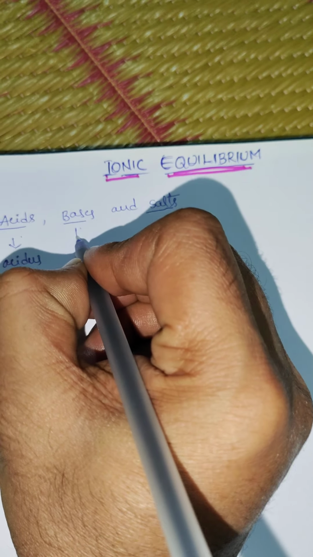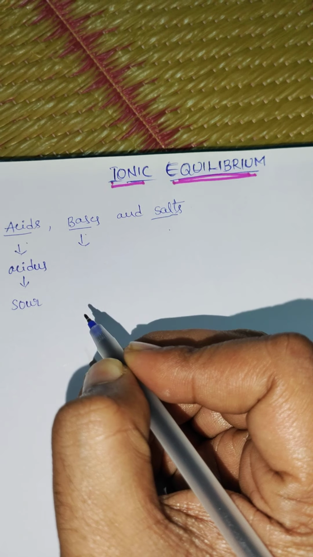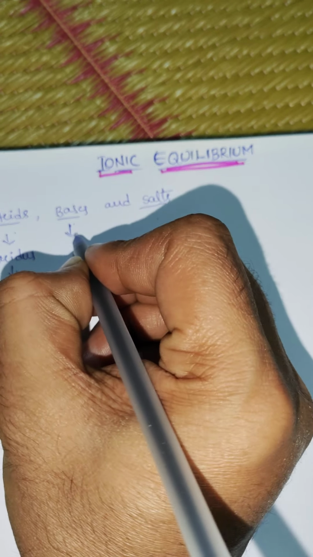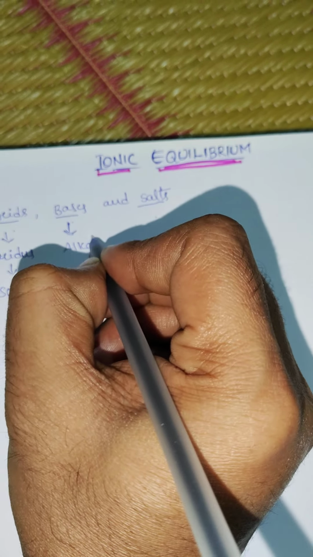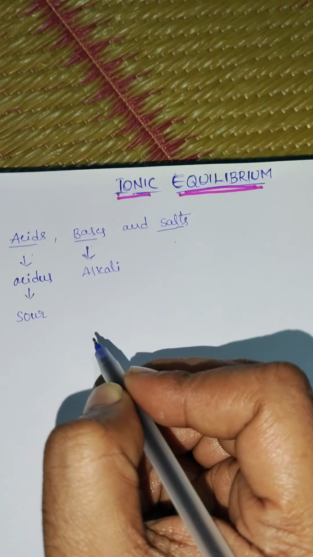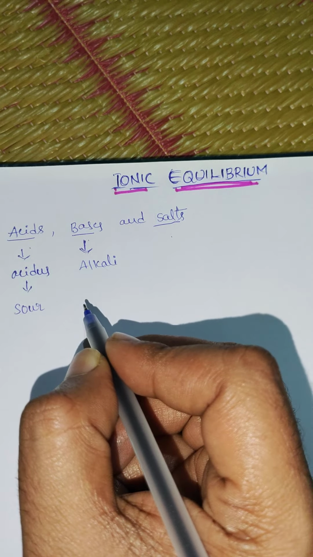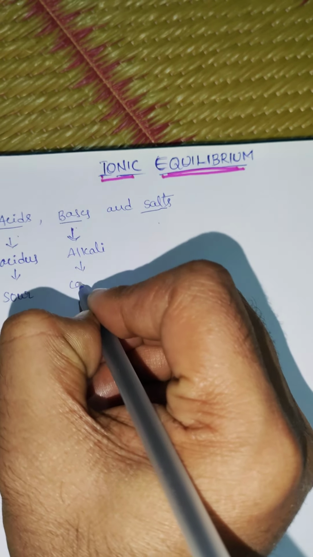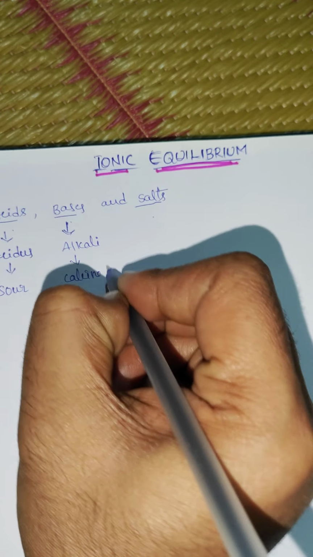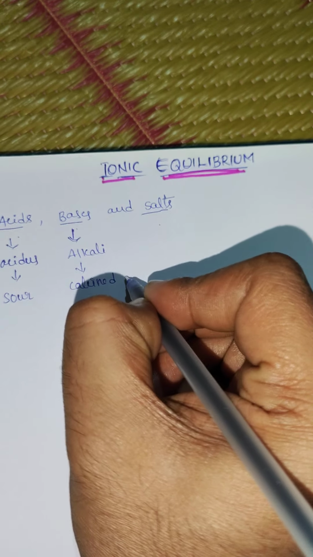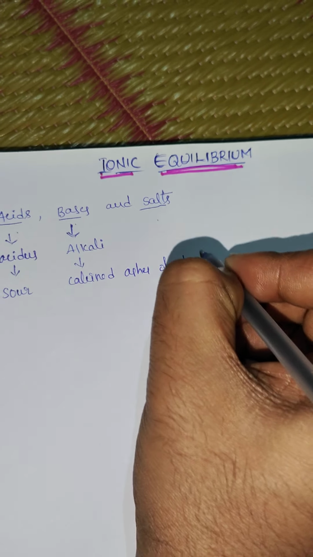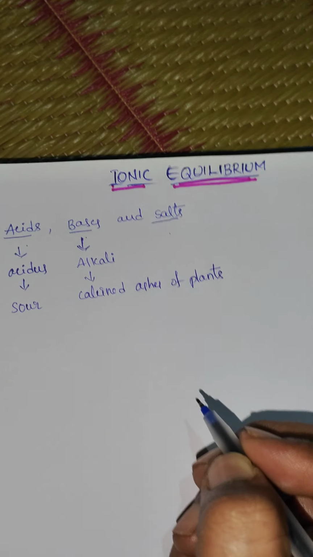The word alkali has been derived from the Arabic word meaning calcined ashes of plants.